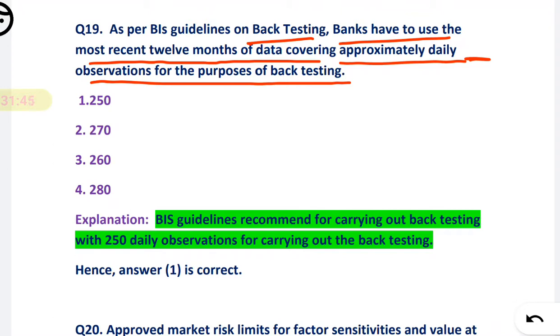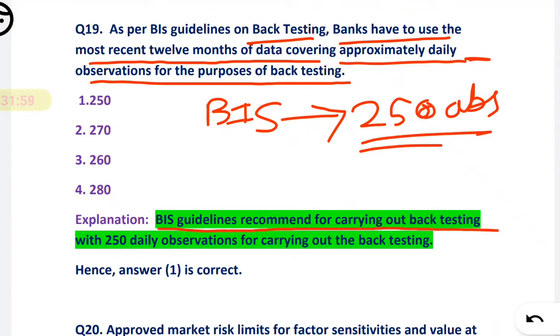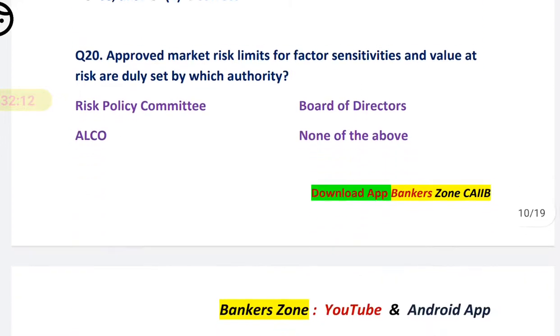So friends, as per the BIS, that is the Bank for International Settlements, we should use 250 daily observations. Here there is nothing to explain. You have to just remember the figure 250. It is a guideline.